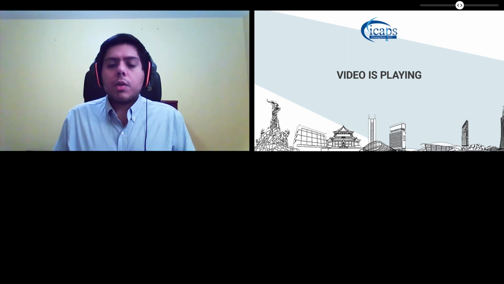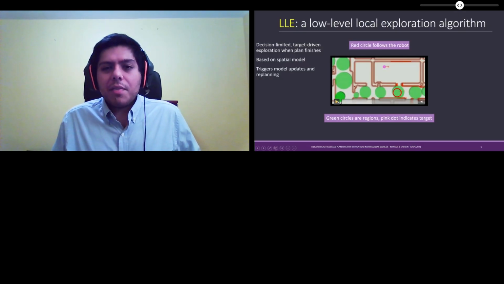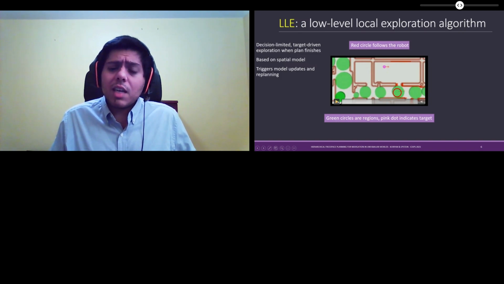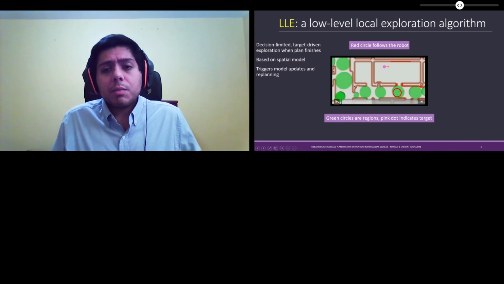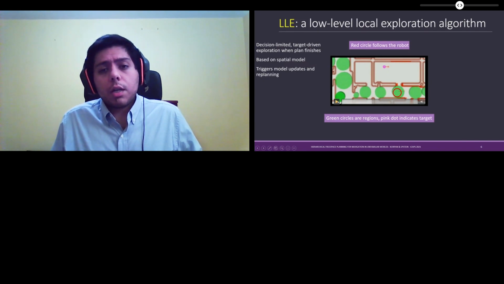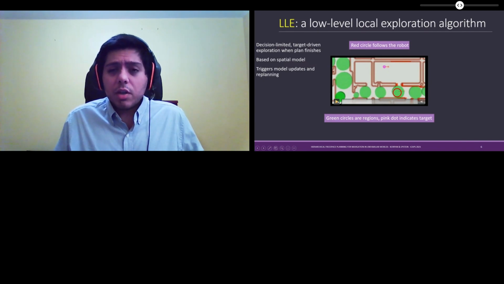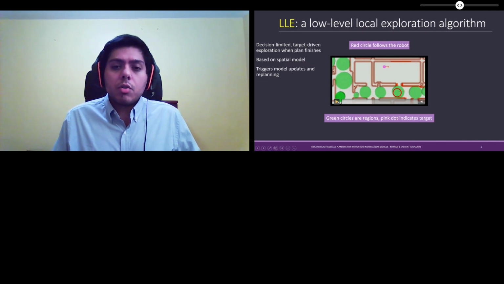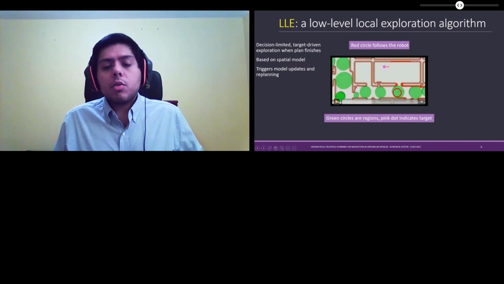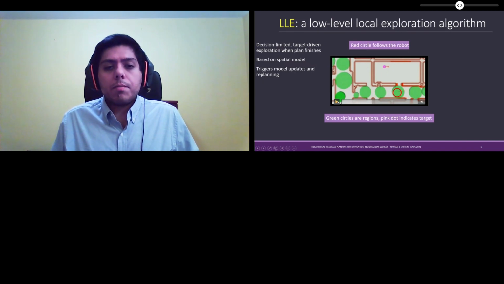I'll pause it right here when it reaches the end of its plan. At this point, the target is still outside of sensor range, and it doesn't have a region in this room or previous experience in this room to get to the target. At this point, LLE will trigger. It will find a long ray in the robot's perceptual history and then try to follow that ray to explore in the direction of the target.